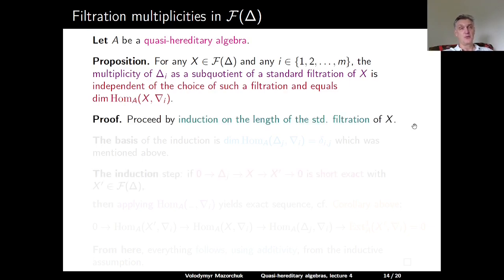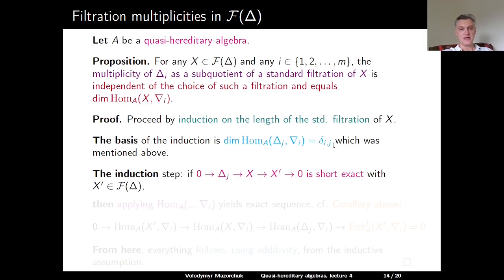Proof. The proof is actually the same as the proof of the statement on the previous slide, but on the previous slide we concentrated on Ext's, and now we concentrate on Hom's. So we proceed by induction on the length of the standard filtration of X. The basis of the induction is the case where X is a standard module, and there we just use the formula from the last lecture. Then the dimension of the Hom space over A from delta J to nabla I is equal to the Kronecker symbol delta ij. So it is 1 if I is equal to J, and it is 0 otherwise.